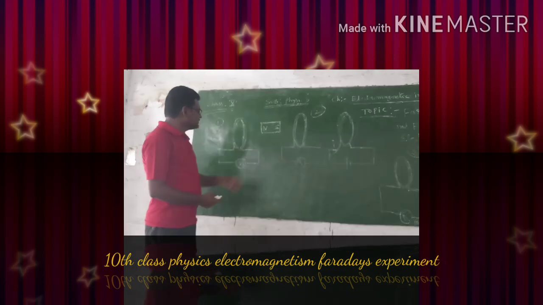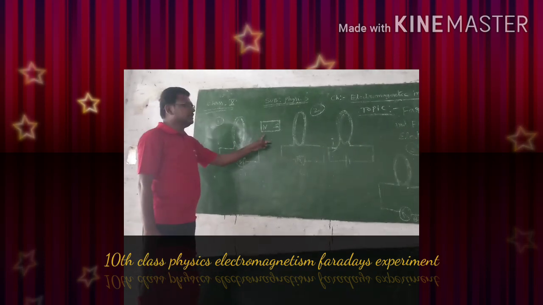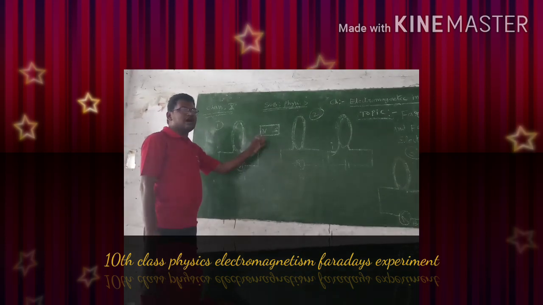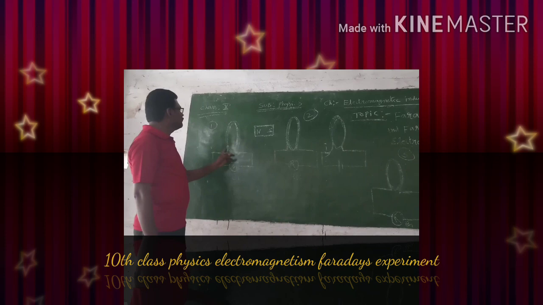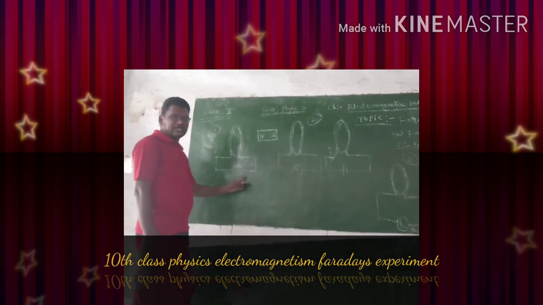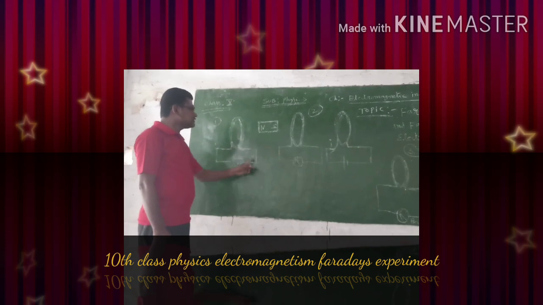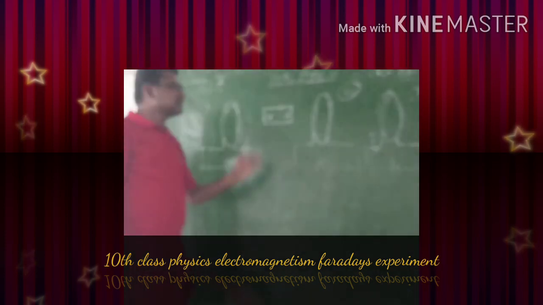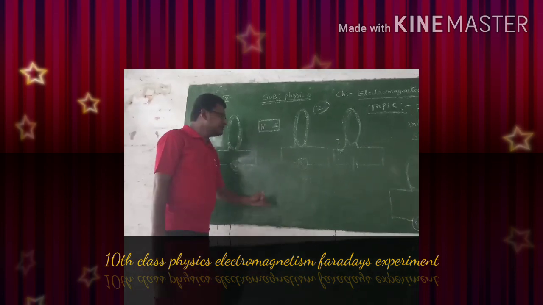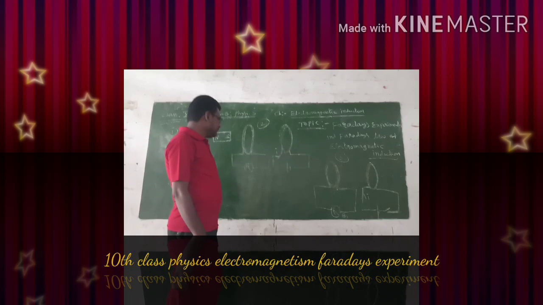So from this we can say that whenever the coil and the bar magnet are in relative motion, then there is a flow of current in the circuit. Then the current is inducing in the circuit. So this is the first experiment conducted by the scientist Faraday. Now let us see the another experiment.